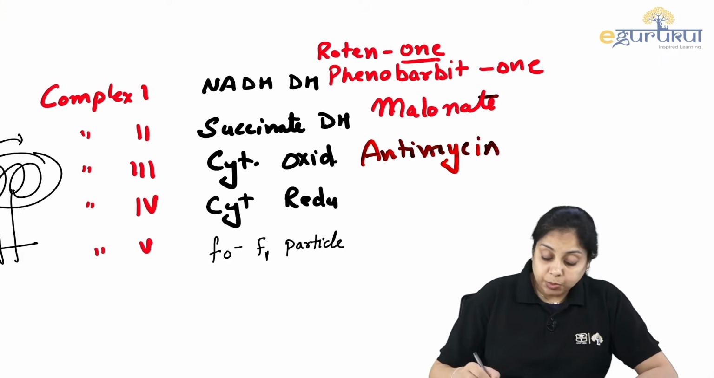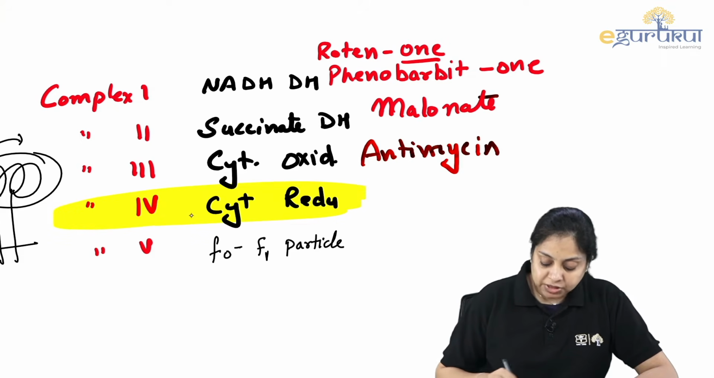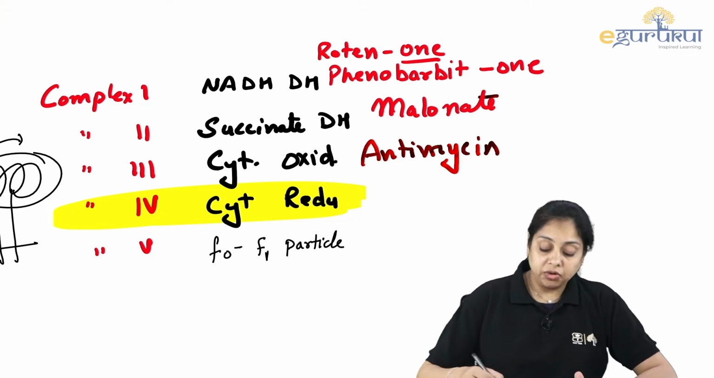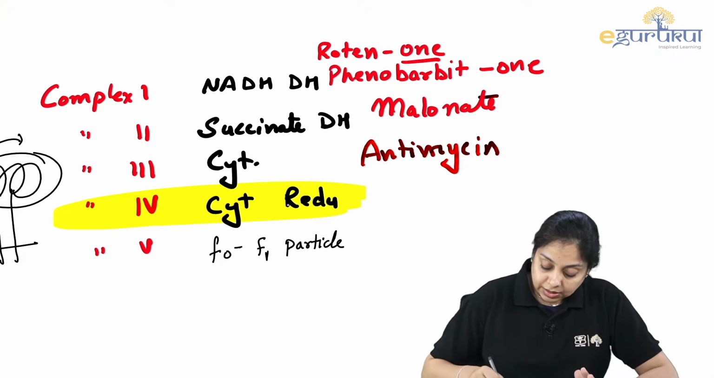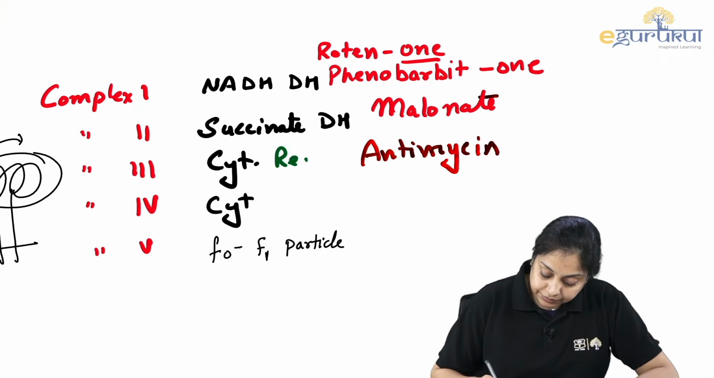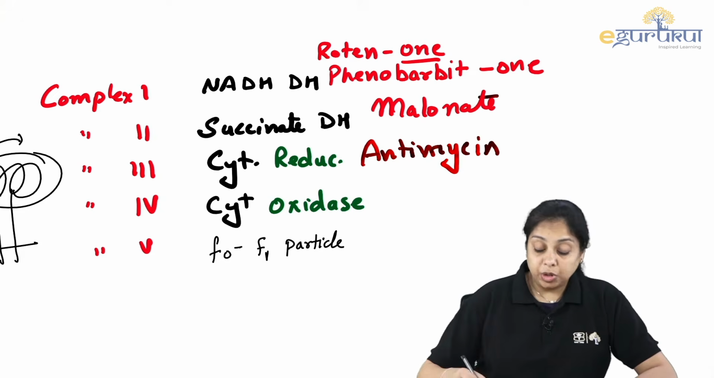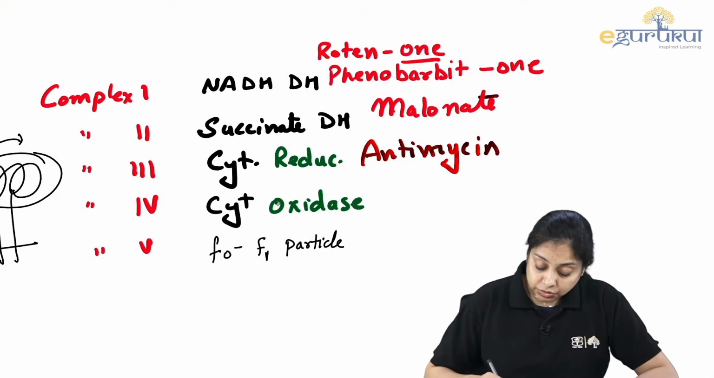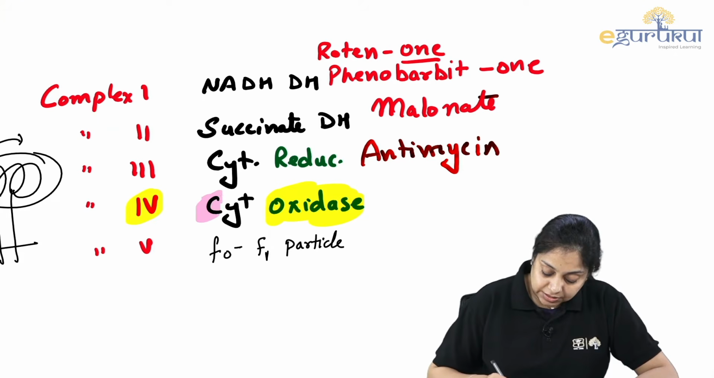Not so popular. What is popular, what they ask in the exam, is complex 4. Most beloved question of the examiner. Complex 4, that is cytochrome reductase. I'm sorry, my apologies. This is cytochrome reductase. This is cytochrome oxidase. My apologies, really my apologies. This is CO, so this is oxidase. Complex 4 is oxidase. Okay? Complex 4 is oxidase. So this is how I remember it, it is CO.